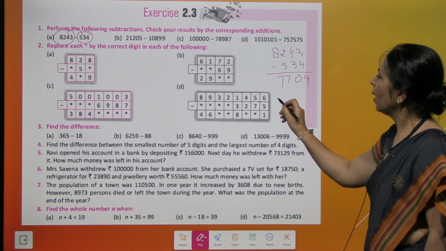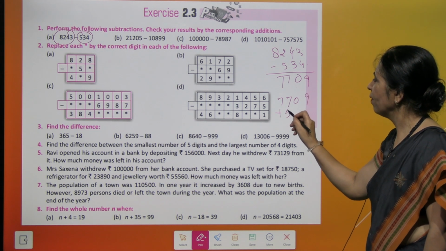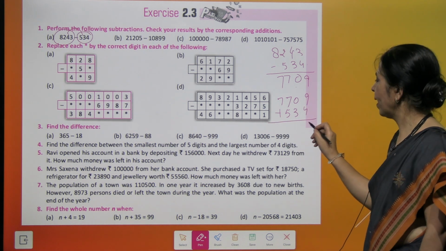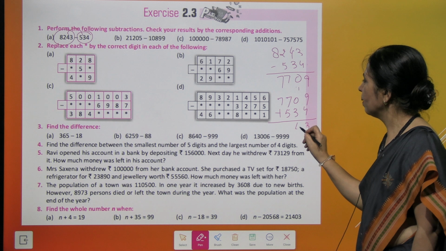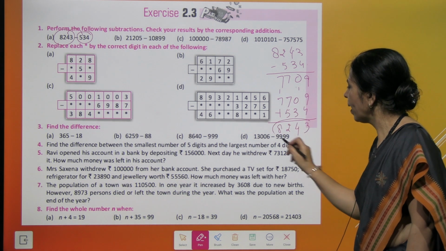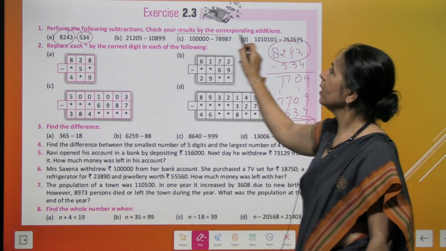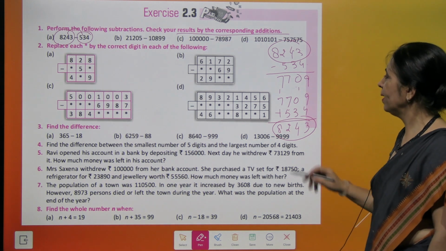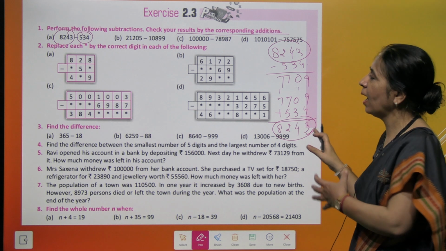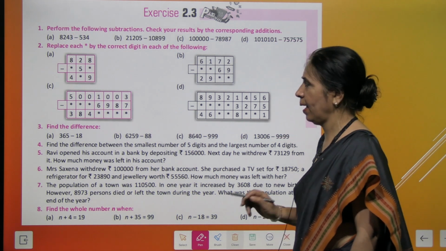We are going to write down 7,709 and we add 534. So 9 plus 4 is 13. We write 3 here and this becomes 4. Here we get 12 and so on. The same number came that was our starting number. So this is called checking the result by corresponding addition. This is your verification and checking. We checked here whether the difference we got was correct or not, right?